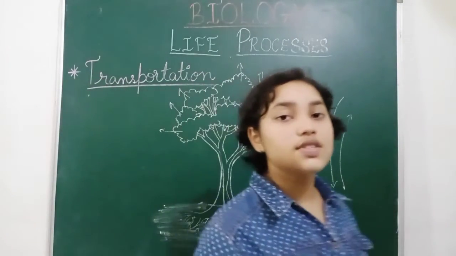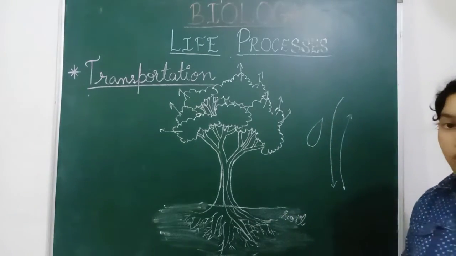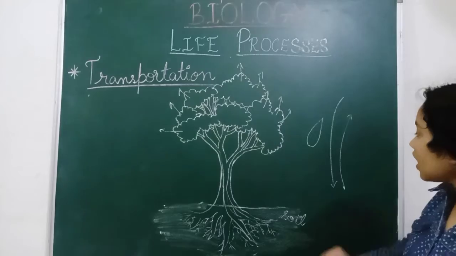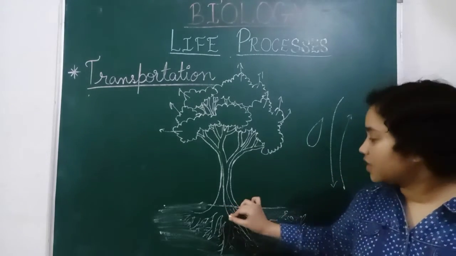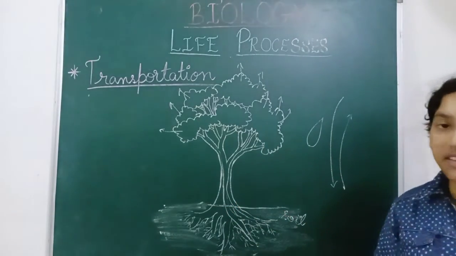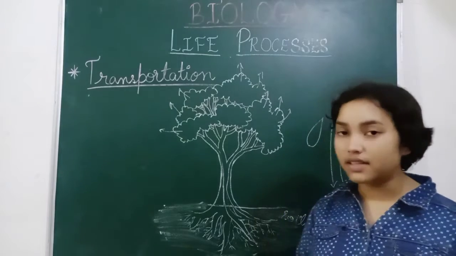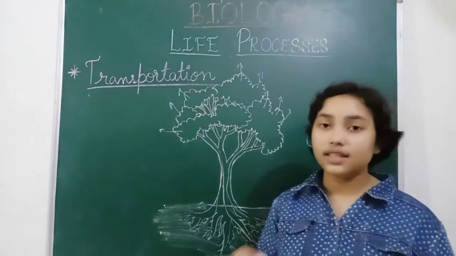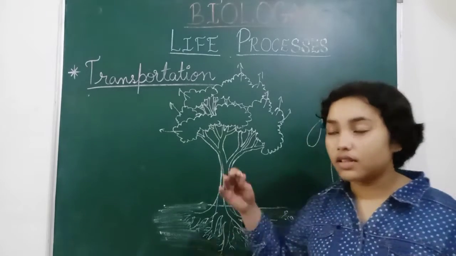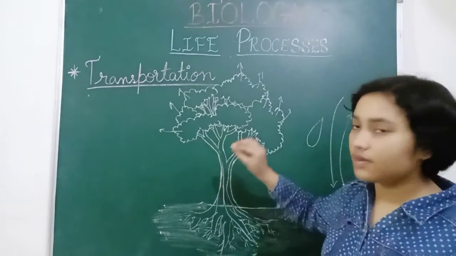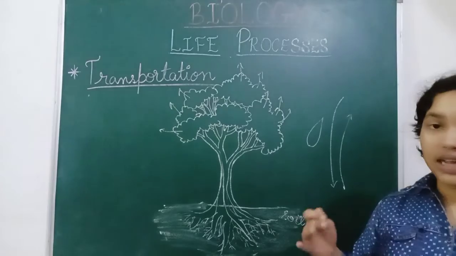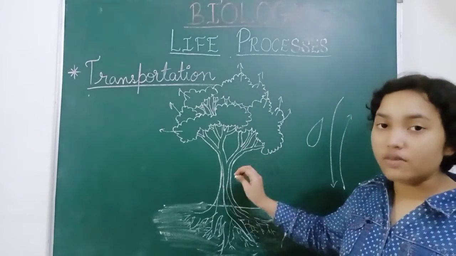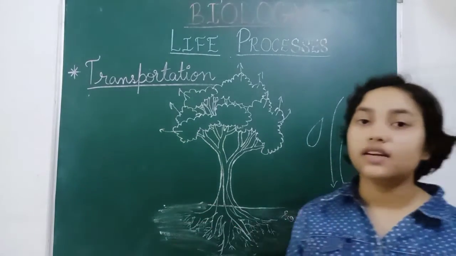In the leaves they make their food, and it is stored in the form of ATP, and the food or the minerals are carried out by the roots into the phloem tissues. The phloem tissues are living cells, and the process of carrying the food takes place in the phloem, and the phloem carries it to the whole part of the plant.